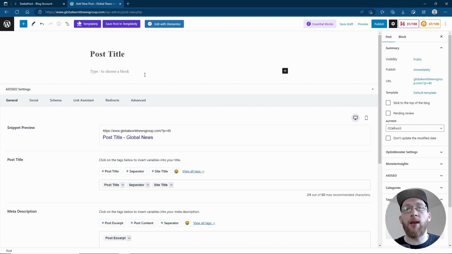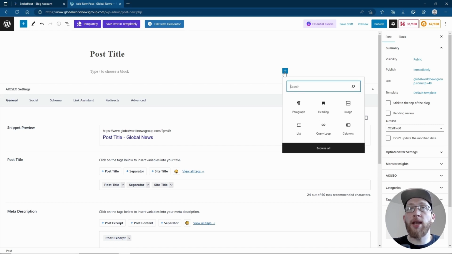What I'll do is I'll leave the link in the description and we'll quickly go over how to actually create the post itself. So first of all, we're going to create the post title, make sure it's engaging, make sure it's got the keywords in for what people are searching in your niche, and then we're going to start creating the blog by doing little pluses here.